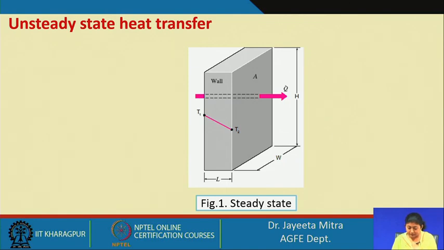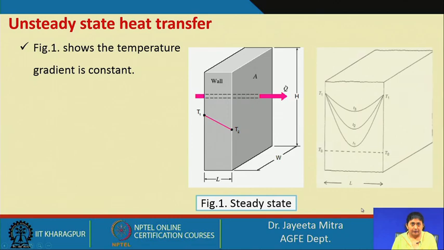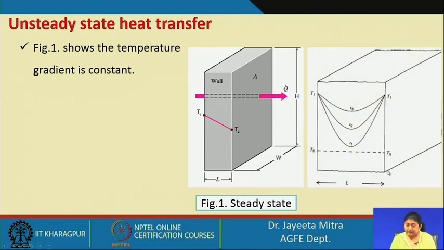However, if we consider the other slab just beside this, where again L is the thickness across which the heat transfer is taking place, and we consider this as the direction x, the other two directions y and z may be of infinite length.